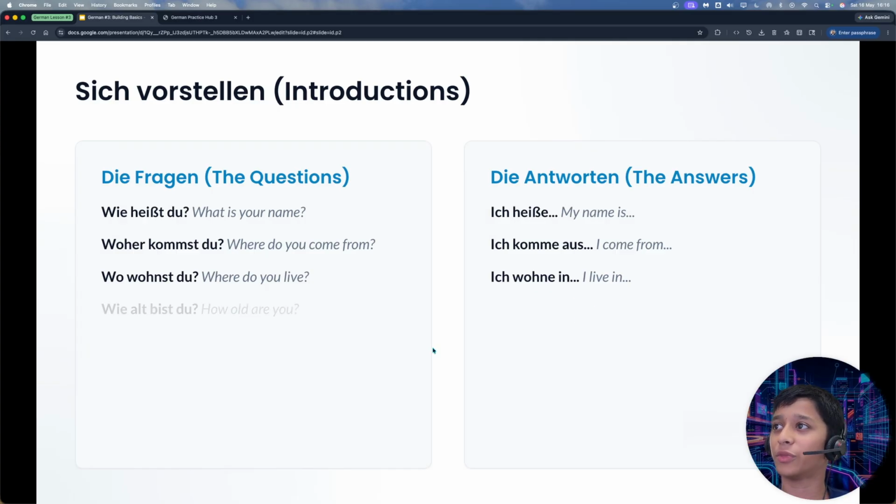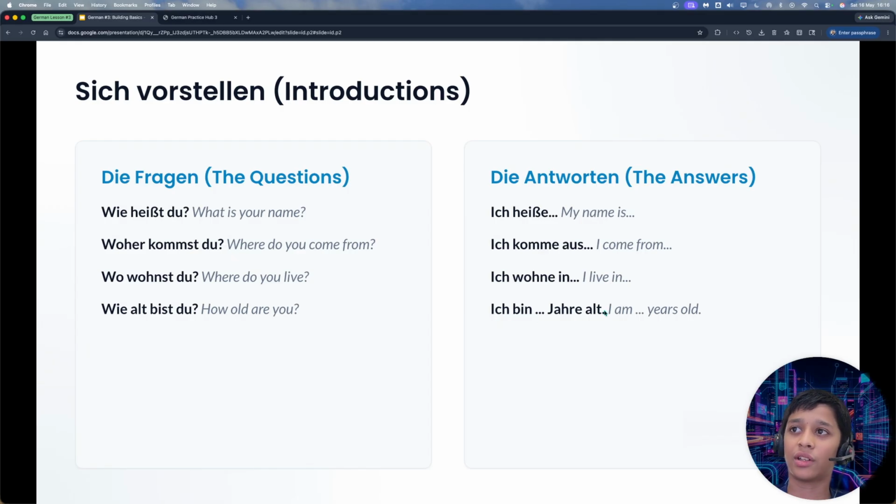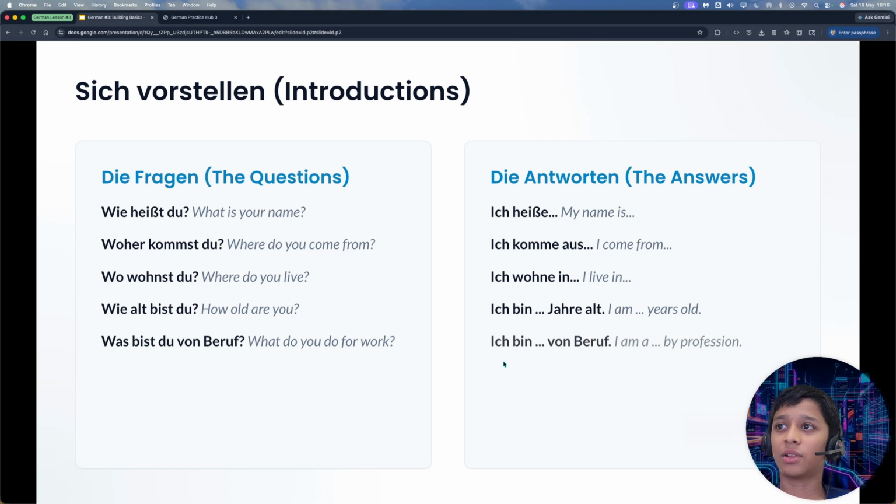Ich wohne in Mumbai. Wie alt bist du? When someone asks you this, it means how old are you? The answer will be Ich bin Jahre alt, means I am dash years old. For example, Ich bin 14 Jahre alt. Was bist du von Beruf? Means what do you do for work? The answer will be Ich bin dash von Beruf, means I am a dash by profession.